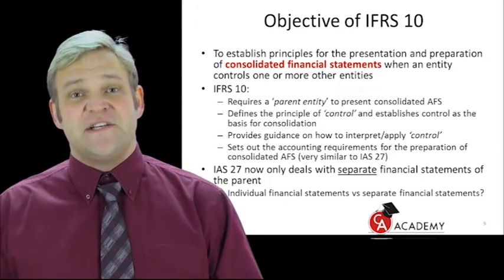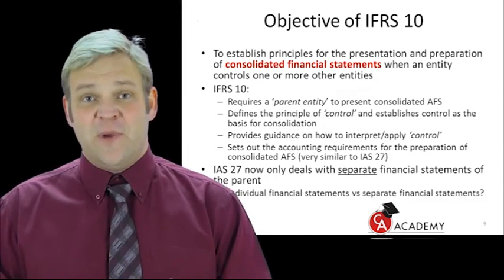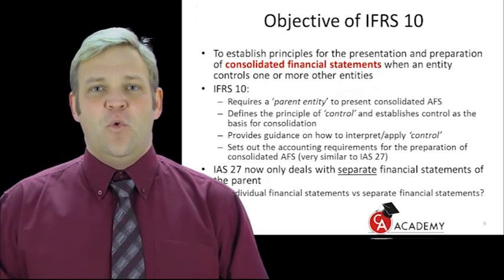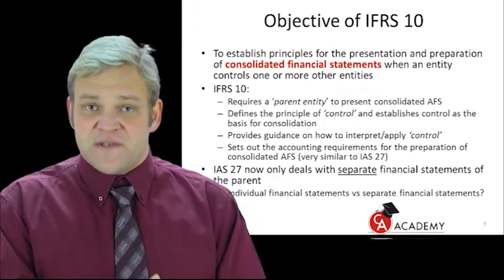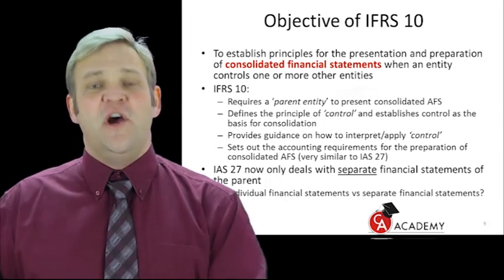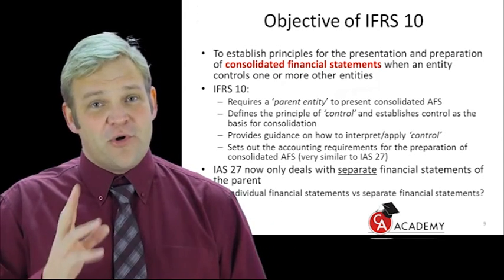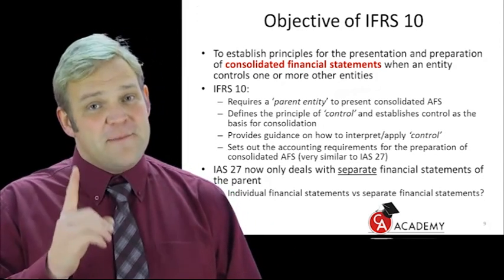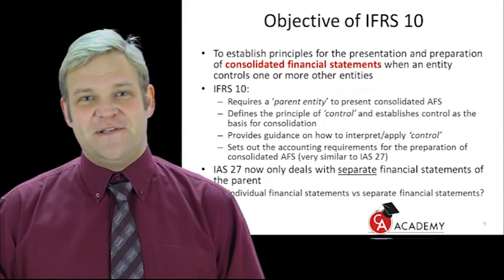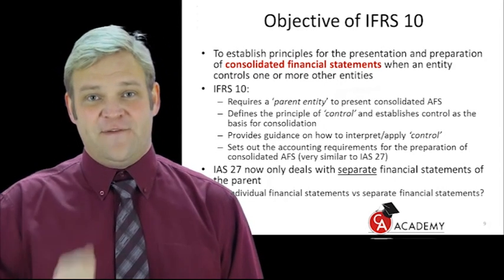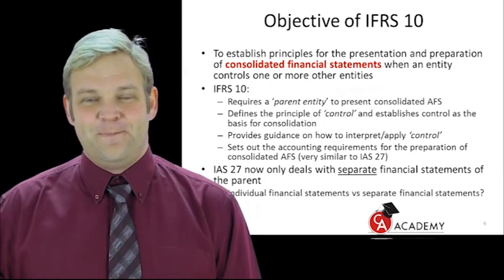Do you agree? Yes, there's joint control, but that is not ultimate control for this one company that we're looking at. Such a company, when dealing with its own transactions and dealing with the investment in the associate and the investment in the joint venture, will be preparing individual financial statements. Now, this is much more important than you think. Because what's important, IAS 27 deals with separate financial statements. Not individual, but separate financial statements. So what's important? There has to be a difference between the two.